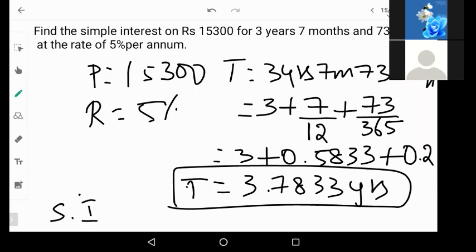Simple interest is 2894.276. Okay. 2894.25 is coming here. No problem. Decimal points, it's not a big deal. Don't round off to 2895. Keep the decimal points. Have 2 decimal points.